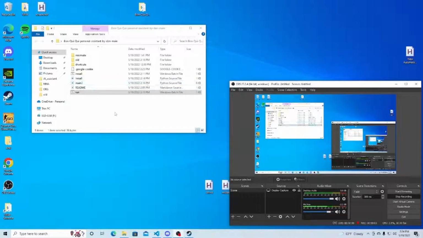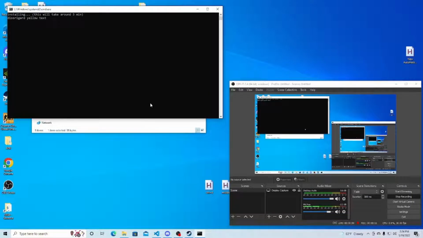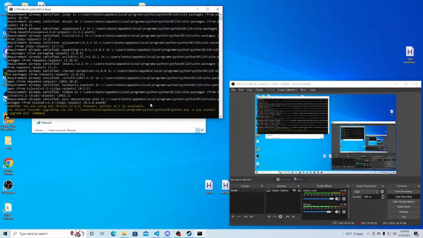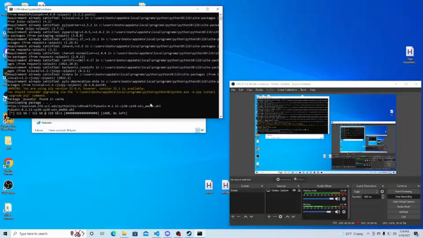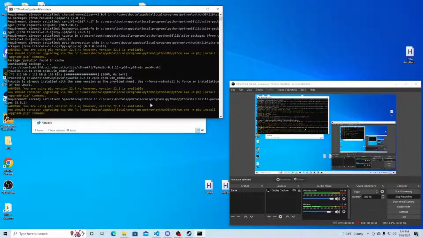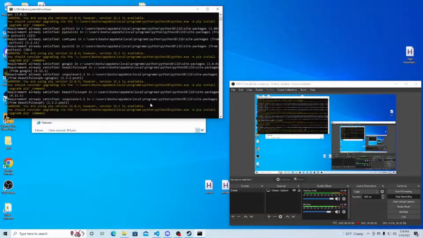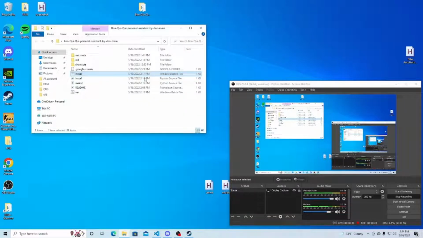I'm going to be showing you how to install and use the BonQuickly Virtual Assistant. So you're going to want to download this off GitHub, unzip it, put it anywhere, I don't care. Hit the install button. Disregard the yellow text. This is going to install. I already have everything installed, so I don't have to do this.